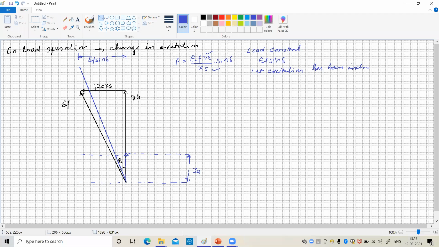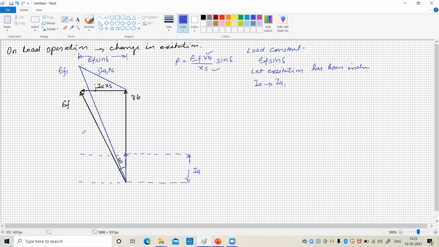So there is an increase in reactance voltage drop, and this increase in reactance drop, EF1 minus EB, IA1 X excess, has to be fulfilled by an increase in armature current. So the current IA is going to increase to IA1, whereas that reactance drop is in quadrature, or at 90 degrees, with the armature current.